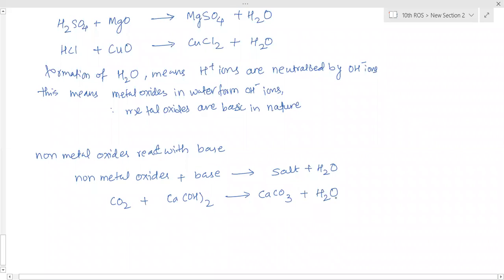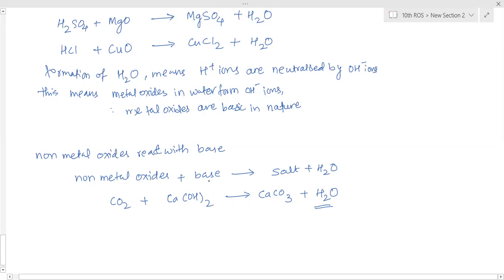Now here what happened? Formation of water. So the base is neutralized. The OH minus ions of the base have combined with H plus ions. So who is giving H plus ions here? Formation of water is because of the combining of H plus and OH minus ions.